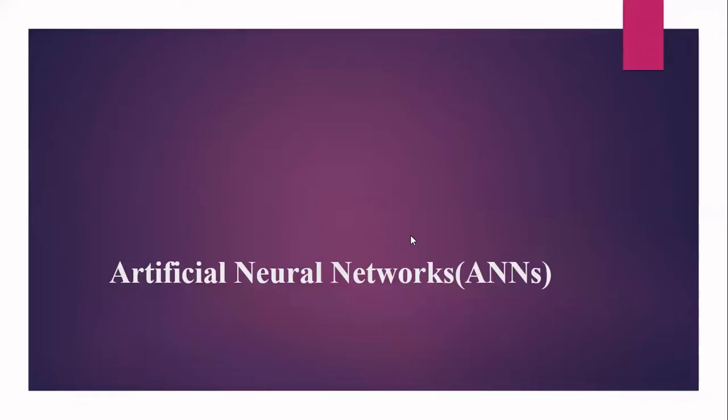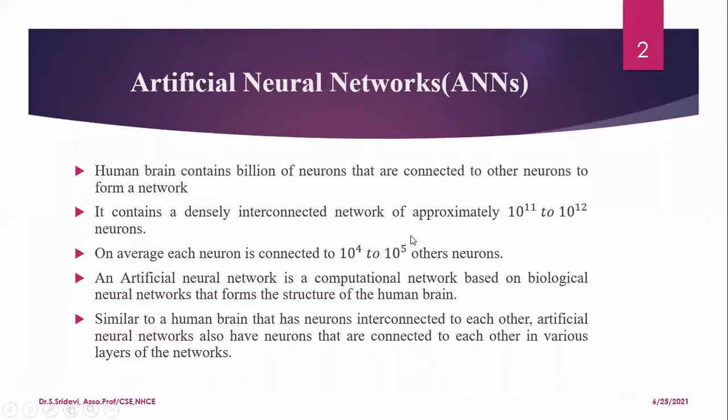Okay, so coming to artificial neural network, first we will see what is artificial neural network. If you consider our artificial neural network, it is more or less similar to the way in which our human brain is working. Our human brain contains billions of neurons, and every neuron is connected to each other so that it will form a network. And once you see a picture, for example, if I give you a picture, you can easily identify what is the object in that picture. How is it possible? How has your brain been trained to identify that? The same principle is used for artificial neural network.